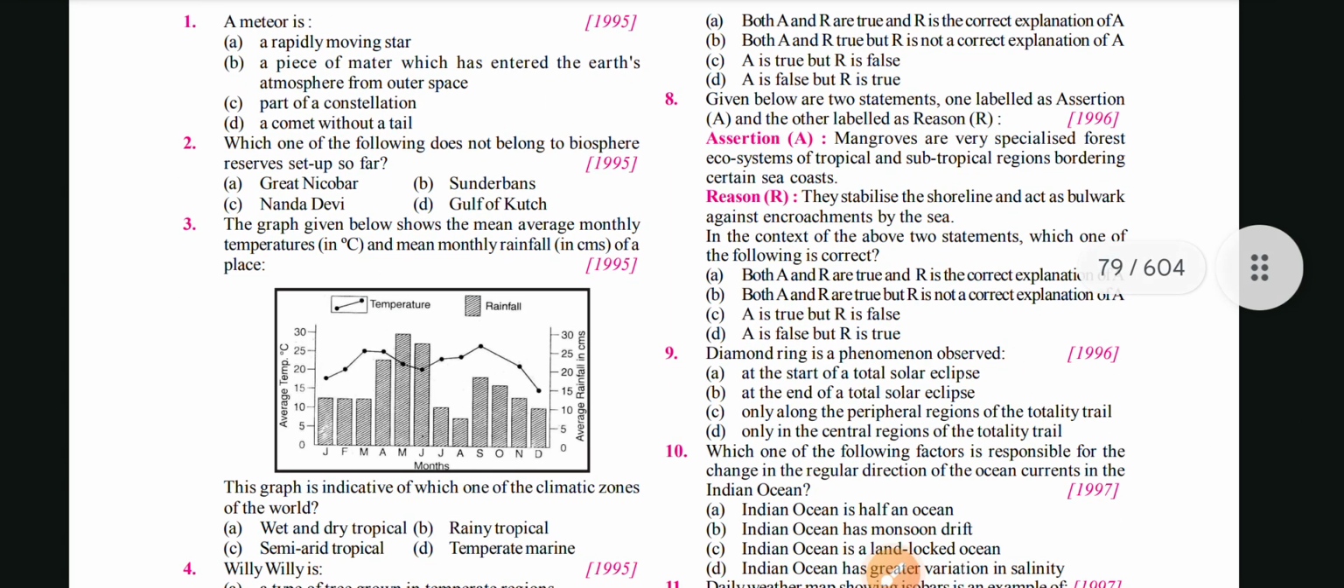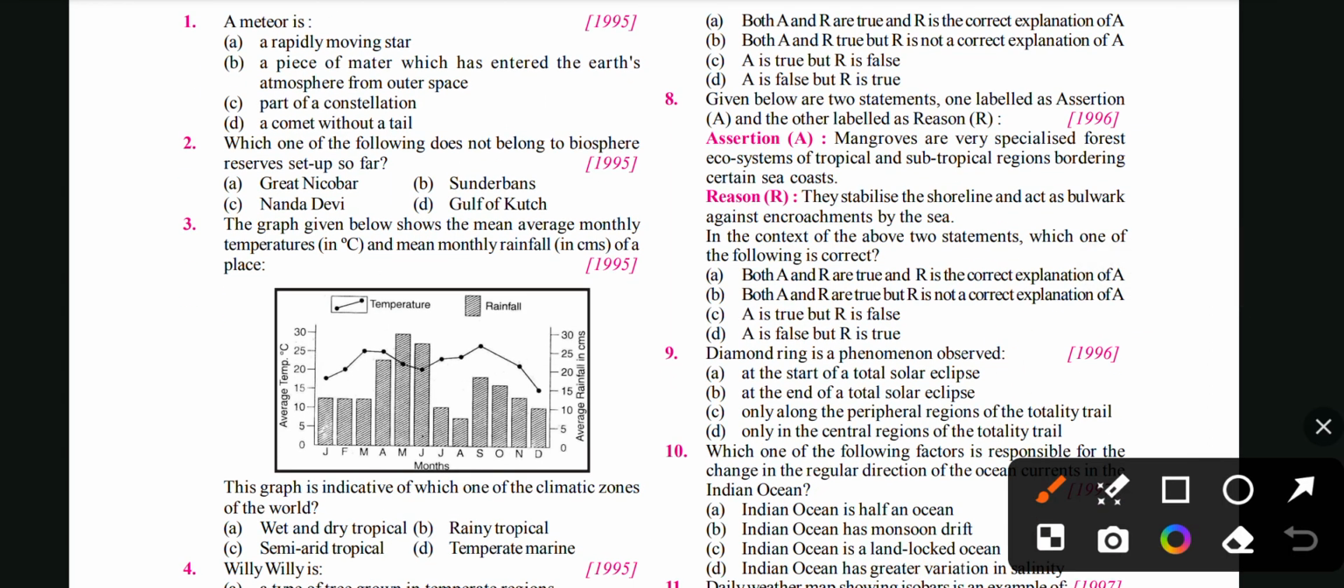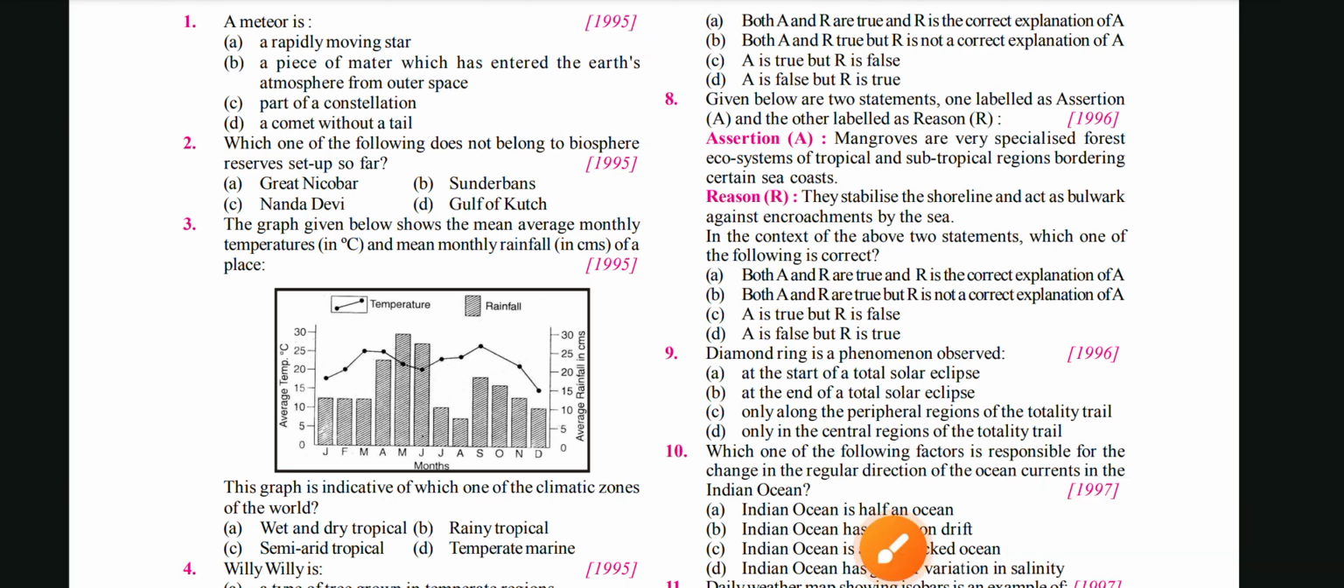So there will be A option correct, both A and R correct, and R is the correct explanation of A. Okay. Next is,